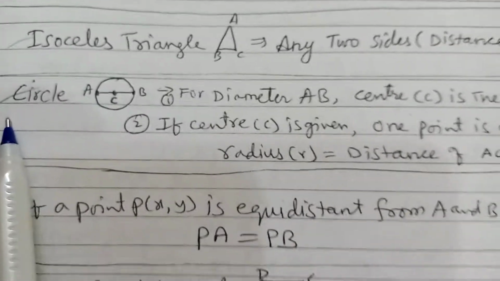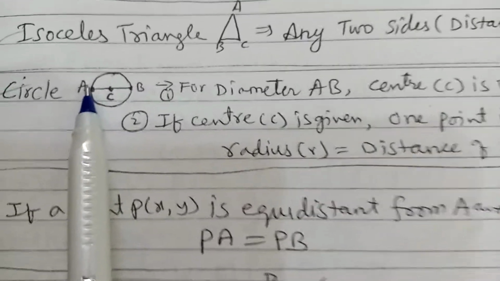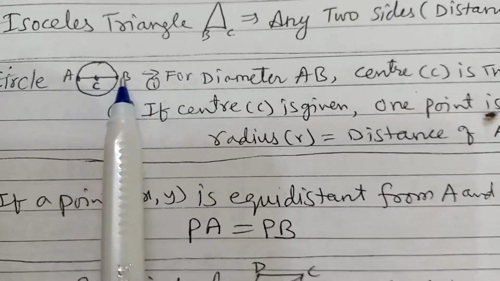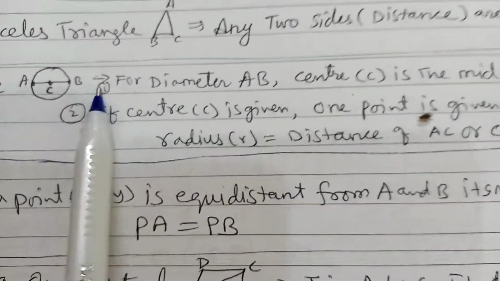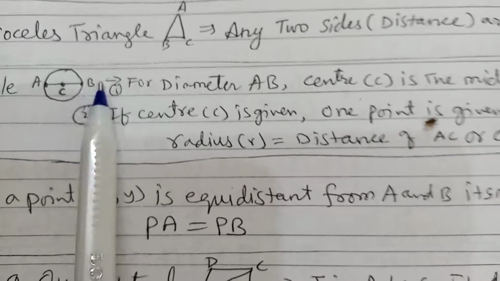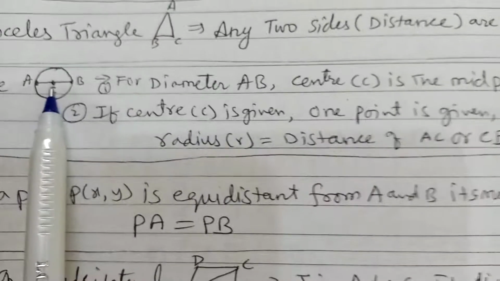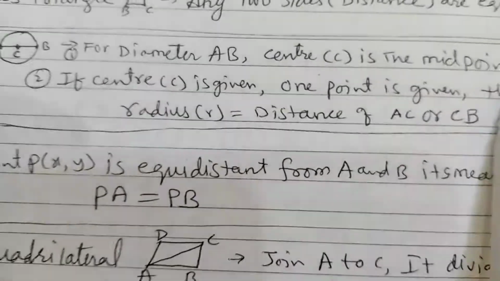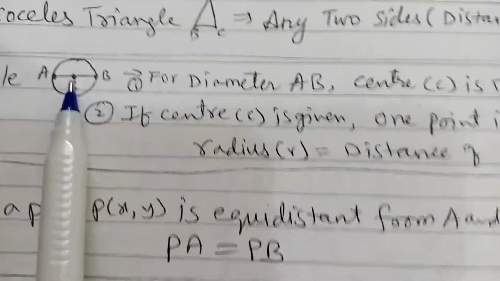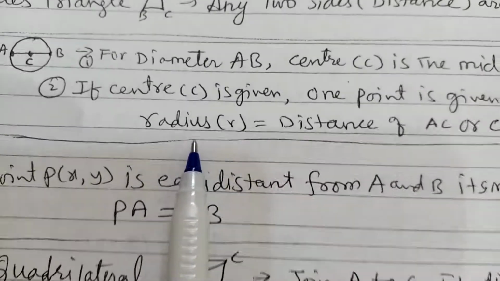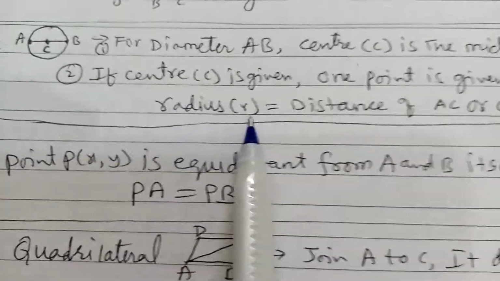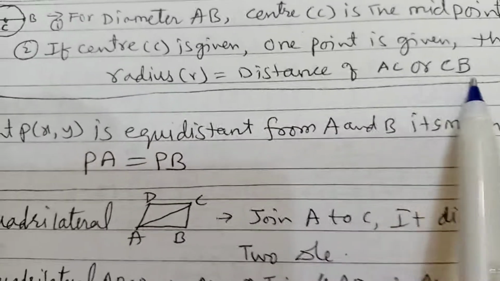Now circle. See, in a circle, the line which passes through the center is called diameter. So for a diameter AB, C is the center, C is the midpoint of AB. Center C is the midpoint. Next, suppose a center C is given and one point A is given, then what property you have to take? Radius is equal to distance of AC or BC.